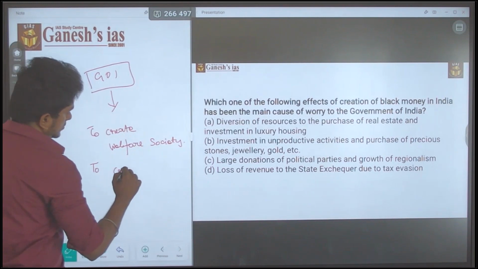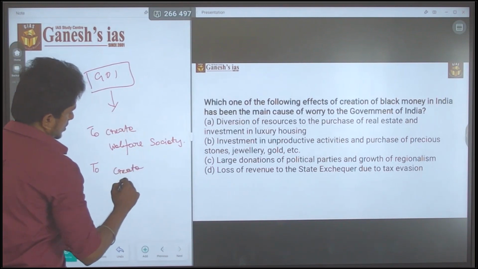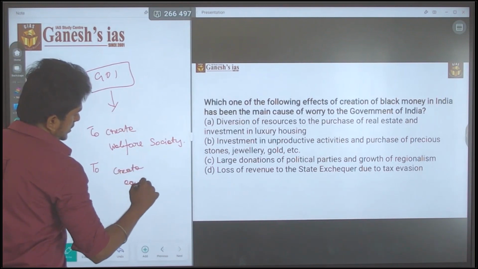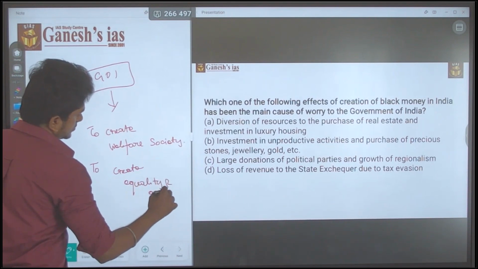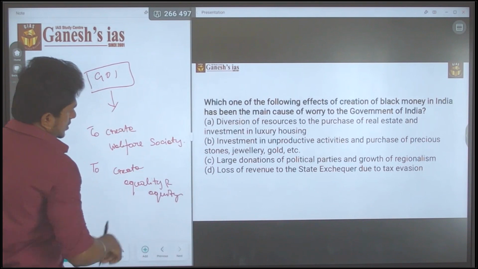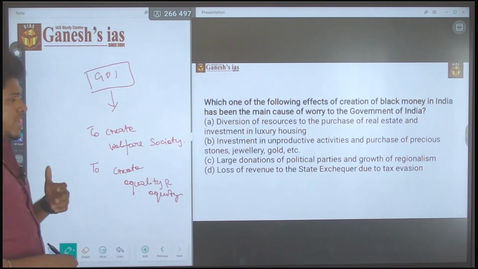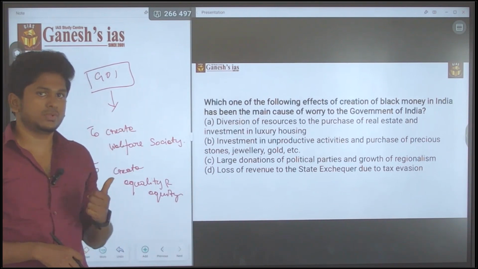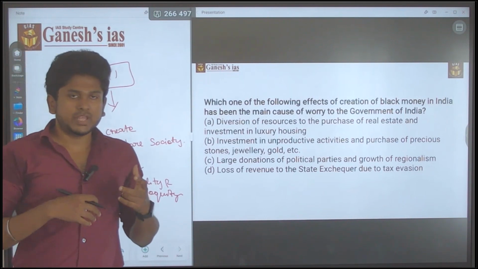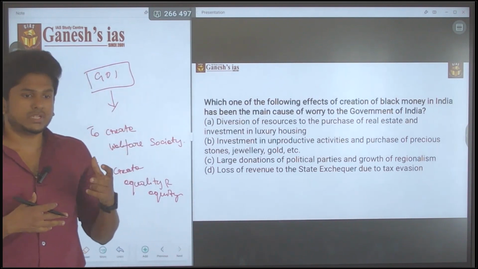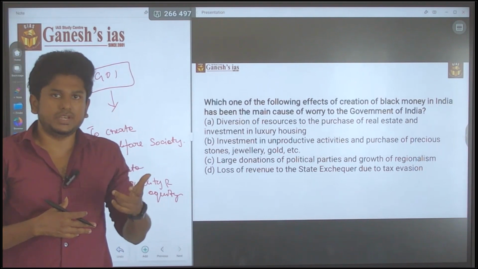To create equality and equity in the country, this is the major motive of the government of India. So for that they will do taxation. The rich is using the resources of India.